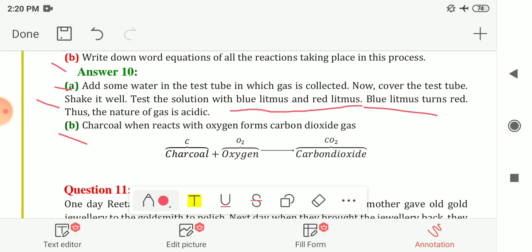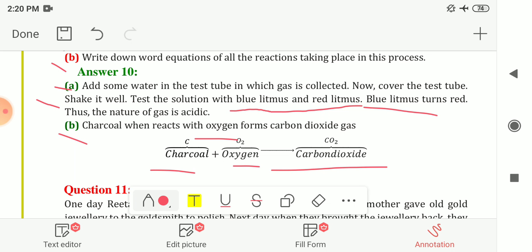Next is the equation for the reaction which takes place in this process. Charcoal, when it reacts with oxygen, forms carbon dioxide gas. So charcoal, that means carbon C, reacts with oxygen, that means O2, and as a result it will give you carbon dioxide, that is CO2.